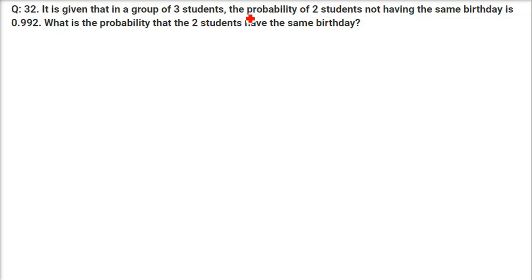It is given that in a group of 3 students, the probability of 2 students not having the same birthday is 0.992. What is the probability that 2 students have the same birthday? So we are already provided the probability of not having. Not plus yes, no plus yes, is always 1.